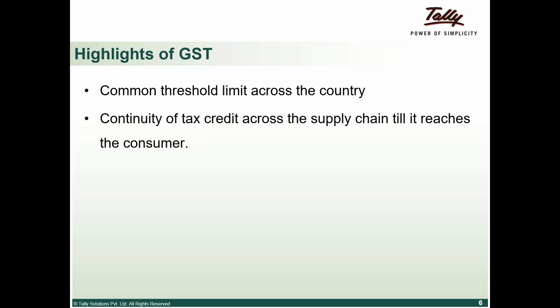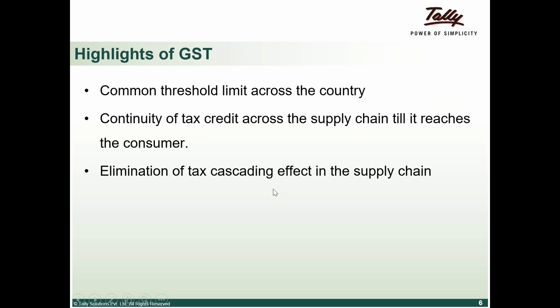At every point, from the inception of the goods or services, from the starting point till it reaches the consumer, whatever GST has been charged in the supply chain, each entity will be eligible to get credit across the supply chain. Next, elimination of the tax cascading effect in the supply chain. The example that I took was VAT being charged on the base value plus the excise duty. Now it will be eliminated; GST will be charged on the base value.